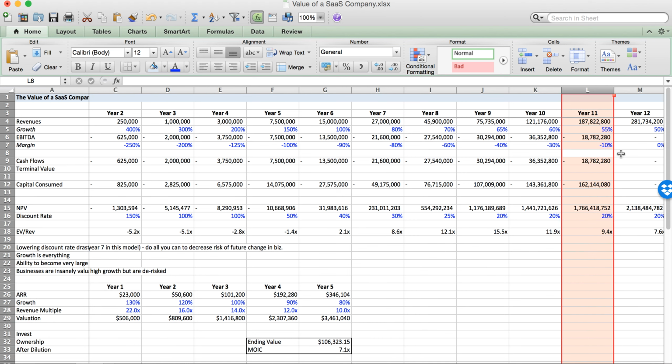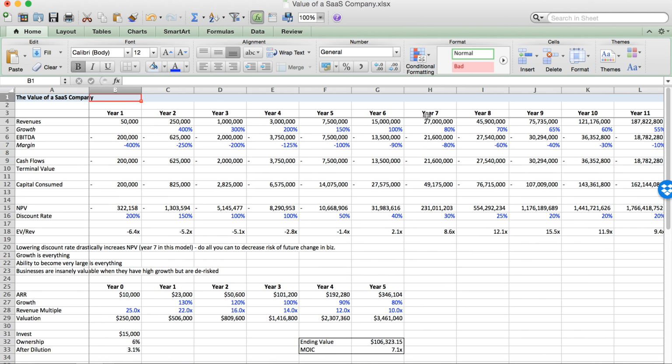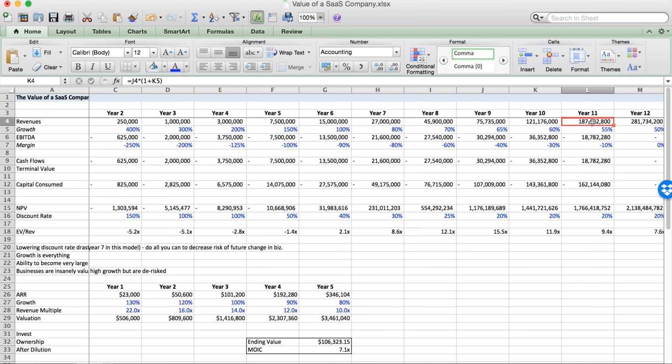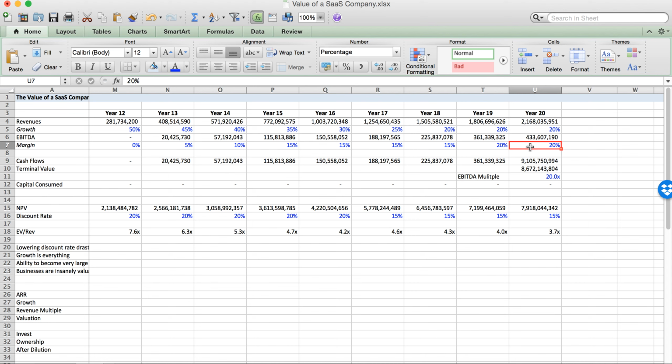And because I was actually doing this, I thought it'd be interesting to do a DCF across all years of a company's life cycle. So starting at year one, when the company does $50,000 revenue, what is this company actually worth? Should you be investing in companies at the early stage? And as it grows into a company that maybe raises a seed round, then raises a Series A, then raises a Series B as it approaches 10 million of ARR, raises those growth rounds, maybe goes public and becomes a public company that eventually will create EBITDA margins and eventually be valued on an EBITDA multiple.